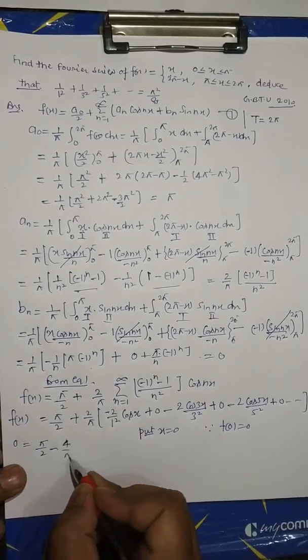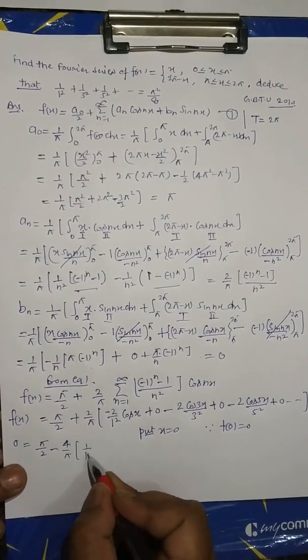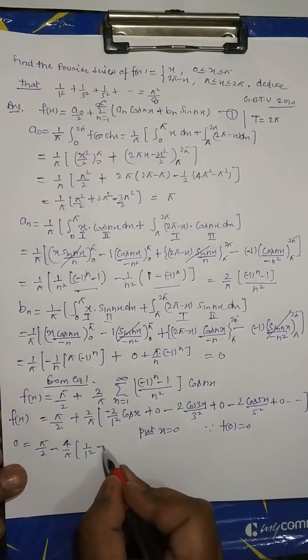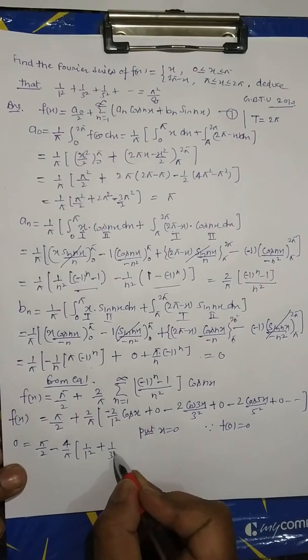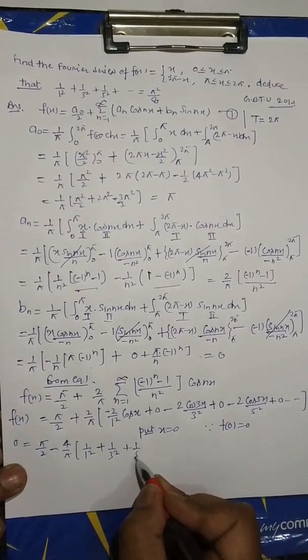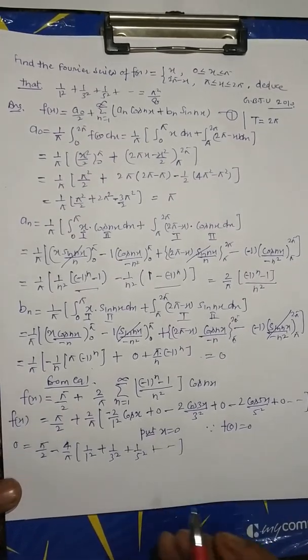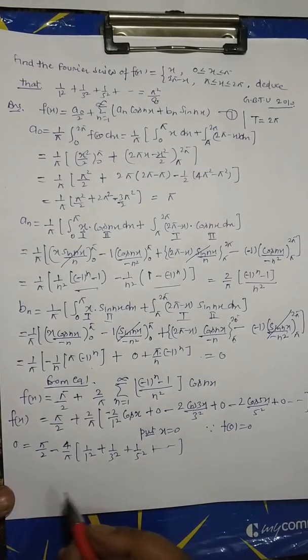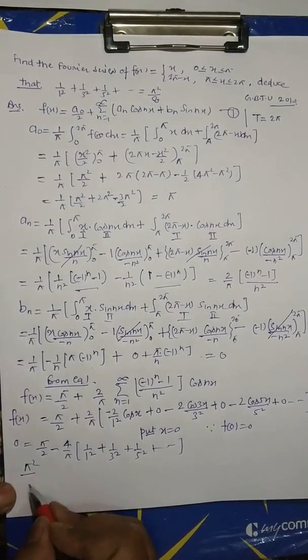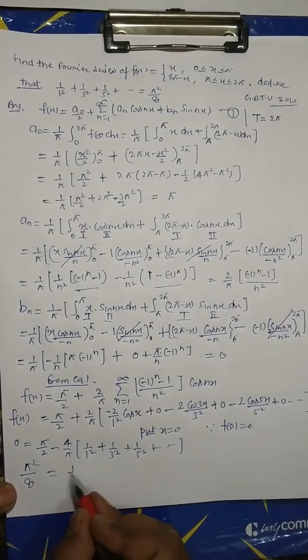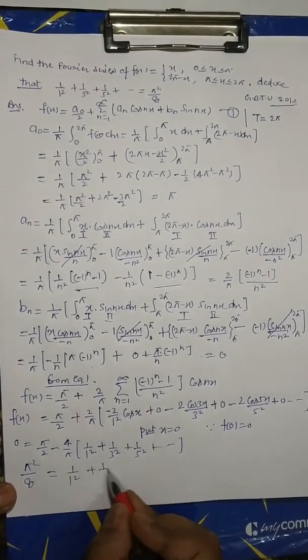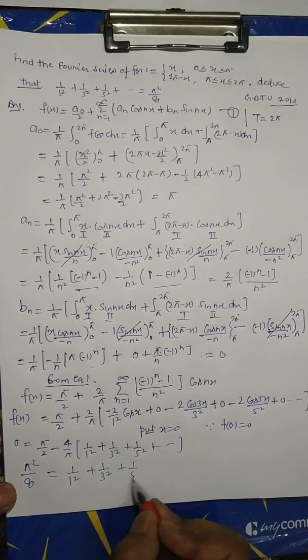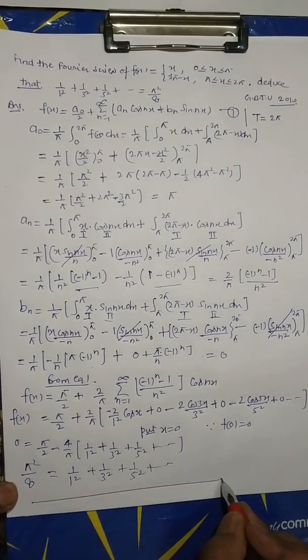4 upon pi, 1 upon 1 square plus 1 upon 3 square plus 1 upon 5 square plus up to infinity. This is equal to pi by 2. Taking left hand side, then pi square by 8 equal 1 upon 1 square plus 1 upon 3 square plus 1 upon 5 square plus up to infinity. This is complete.